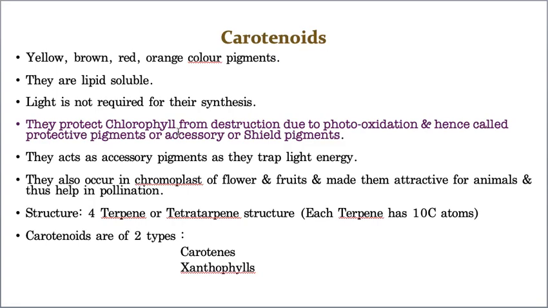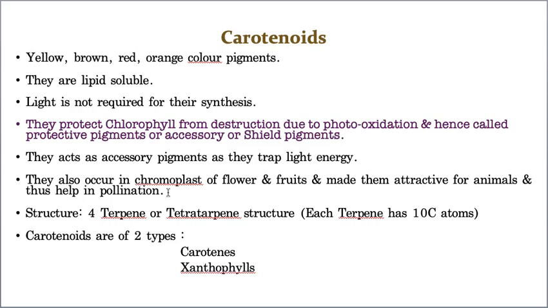So why are carotenoids called shield pigments? Then you should be able to answer, because they protect the chlorophylls from the destruction due to photooxidation, because they are stopping photooxidation and saving the chlorophyll. That's why they are called shield pigments. Of course, they are also called protective pigments. Shield or protective meaning is same, so there is no problem. And they are also called accessory pigments, as they trap the light energy, and they also occur in chromoplasts of flowers.